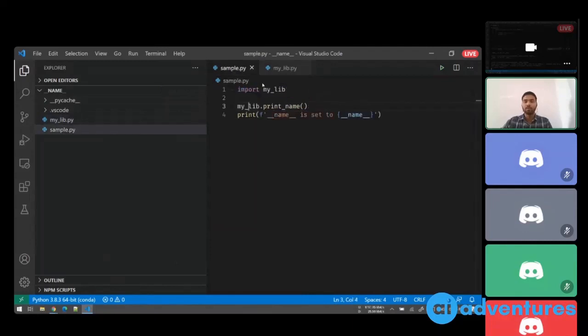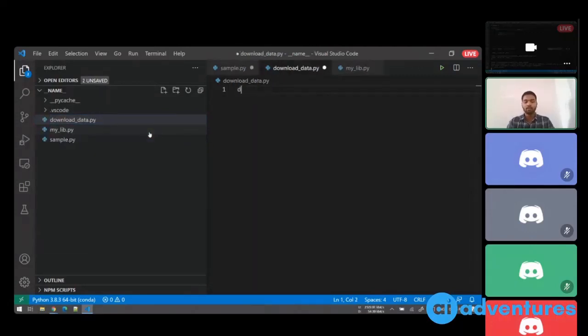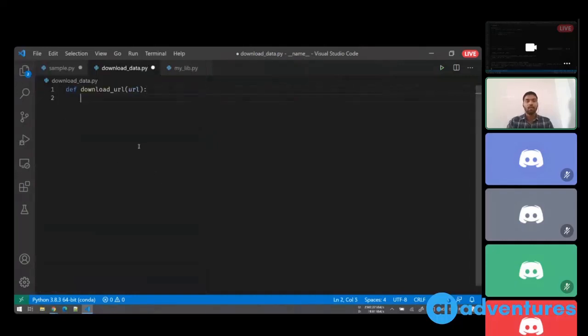I'll show a simple example. I'll create a file called download_data. Now here I'll write a function which will take a URL, download_url, and I'll have to pass the URL here. Then I'll write some code. I can simply say import requests, and then say something like requests.get and pass the URL.